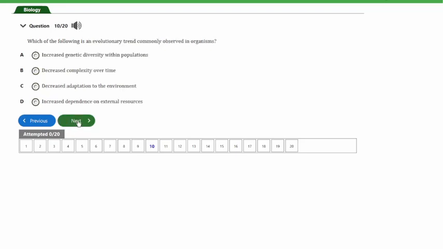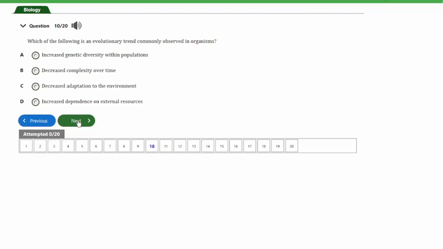So let's look at the next question, guys, and that's question number 10. The question says, which of the following is an evolutionary trend commonly observed in organisms? A. Increased genetic diversity with populations. B. Decreased complexity over time. C. Decreased adaptation to the environment. D. Increased dependence on external resources.